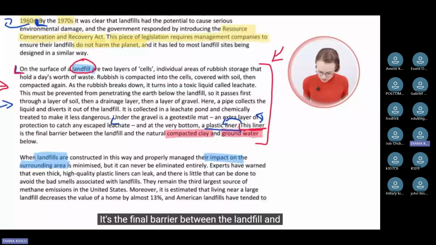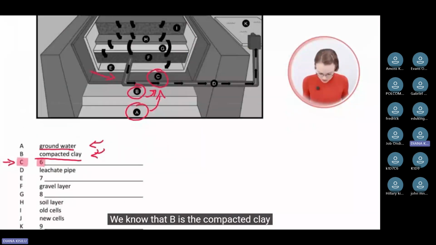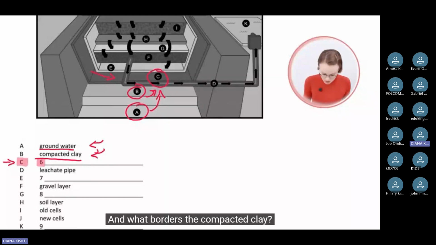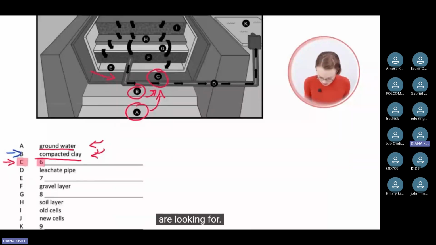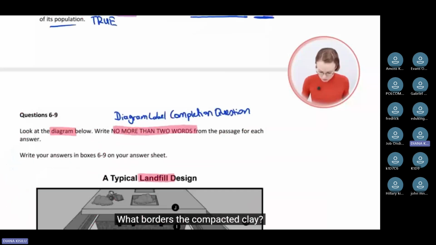Now, let's again have a look at our diagram. We know that B is the compacted clay and A is the groundwater. And what borders the compacted clay? Because this is C, right? This is what we are looking for. What borders the compacted clay?